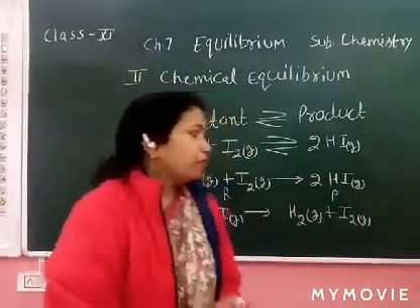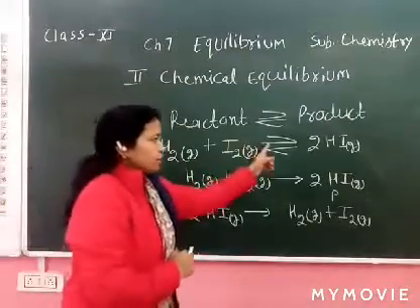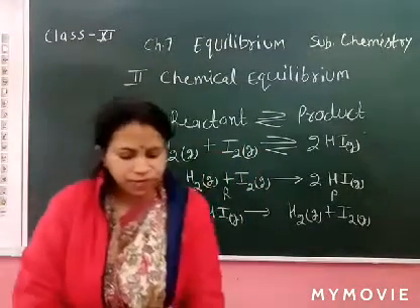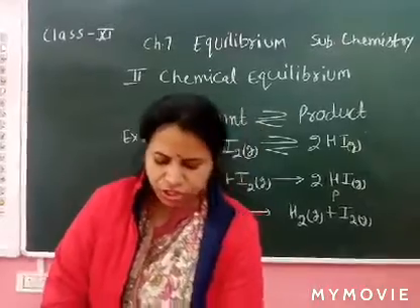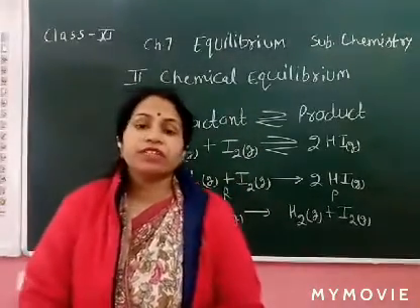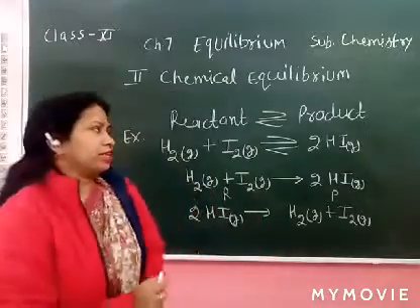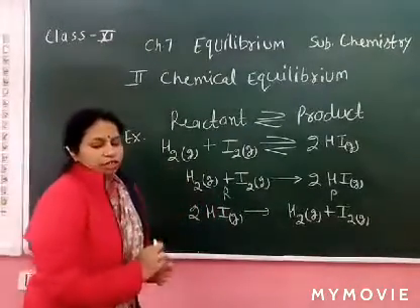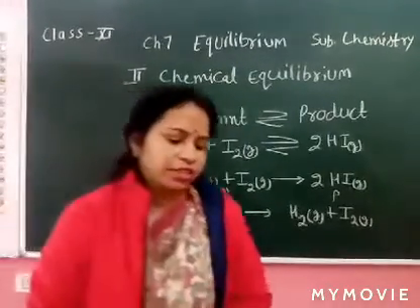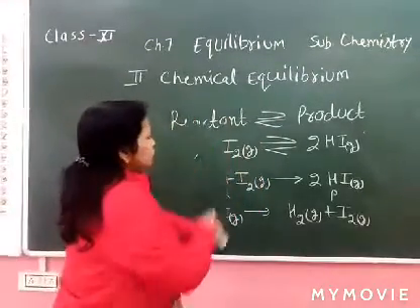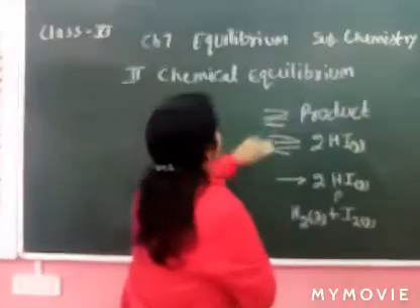So, if a reaction is not reversible, it is irreversible. So, what is the irreversible reaction? The chemical reaction in which the products formed do not combine to give back the reactant. So these are the reversible reactions.